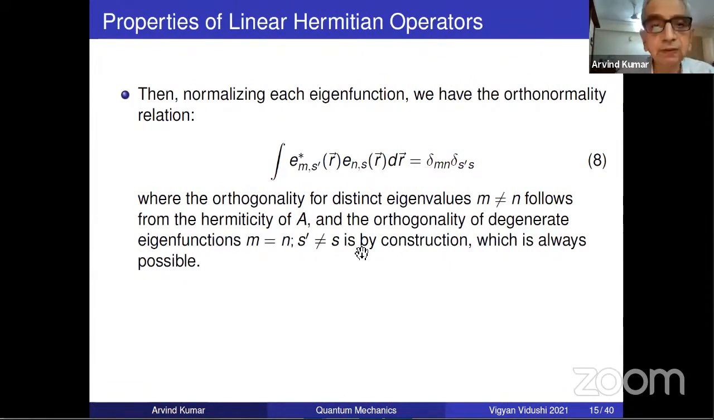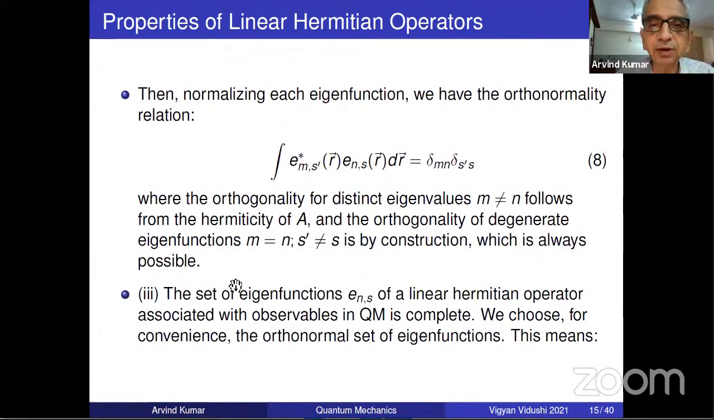So this is always possible. And the third property you already anticipated: the set of eigenfunctions of a linear Hermitian operator is complete. And we choose for convenience the orthonormal set of eigenfunctions. So why make life complicated? I mean, if it's possible.